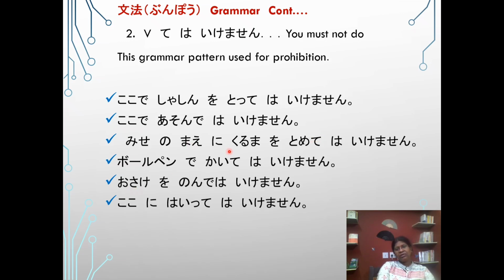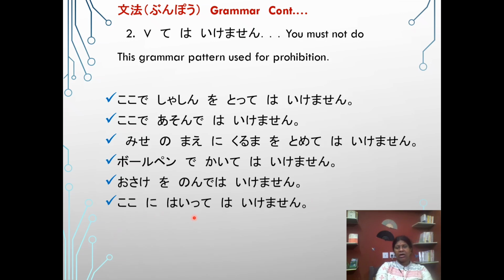Mise no mae ni kuruma o tomete wa ikemasen. You must not park in front of the shop. Boorupen de kaite wa ikemasen. You must not write in ballpoint pen. Sake o nonde wa ikemasen. You must not drink wine.